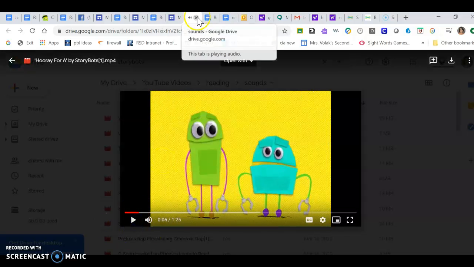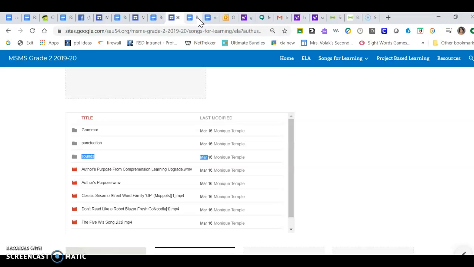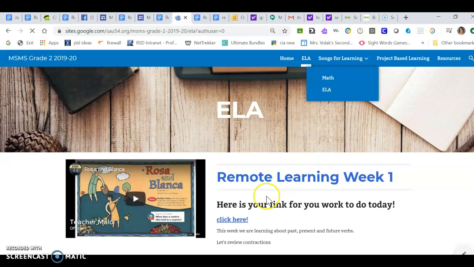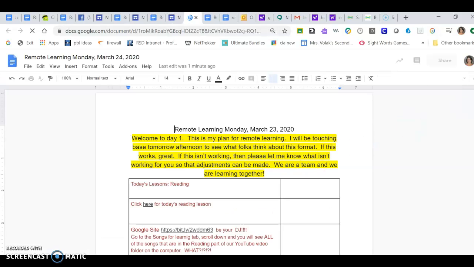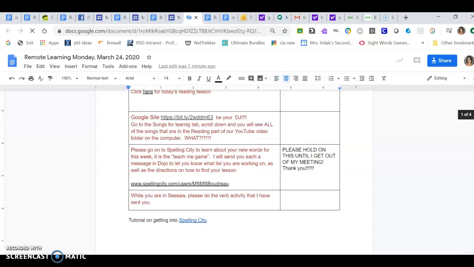At the very top, again, you're going to see that X. We're going to just close out of that. It's going to bring you right back to this page. In order to get to remote learning, you can either click on ELA, and here's your remote learning plan again. And then you go to the next activity.